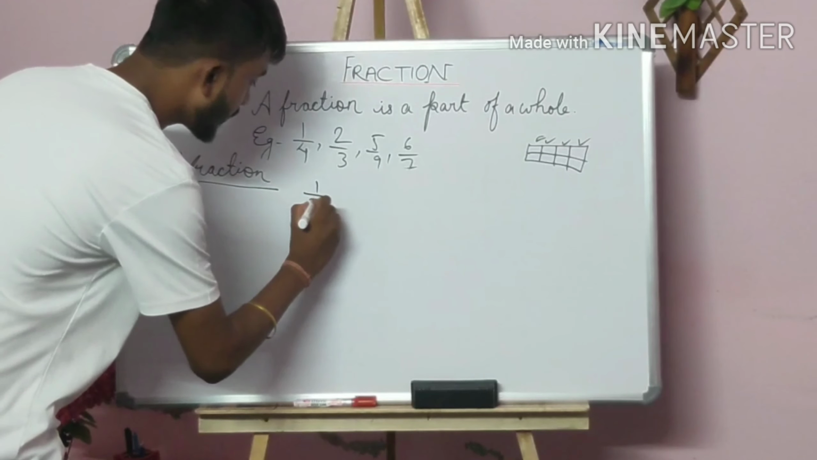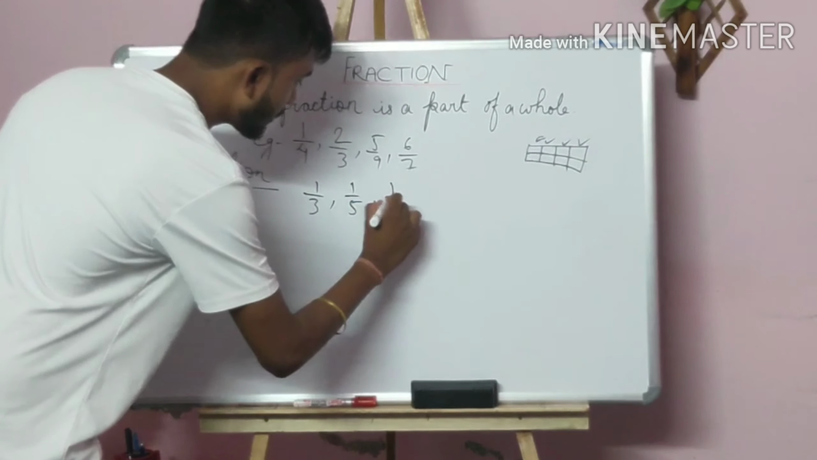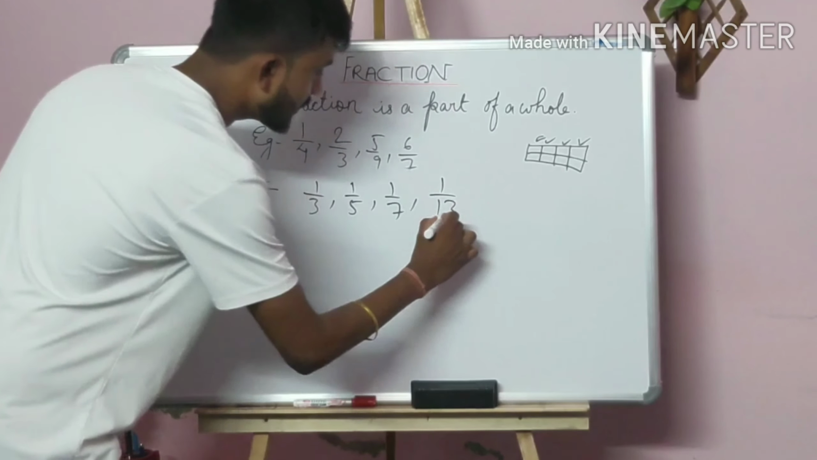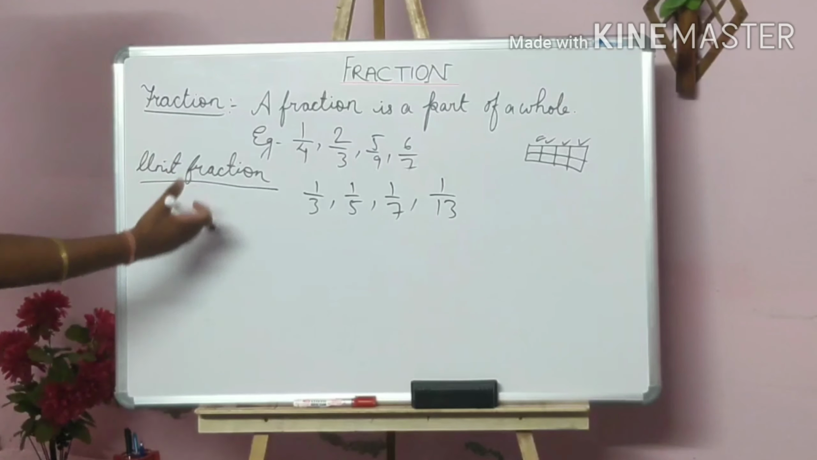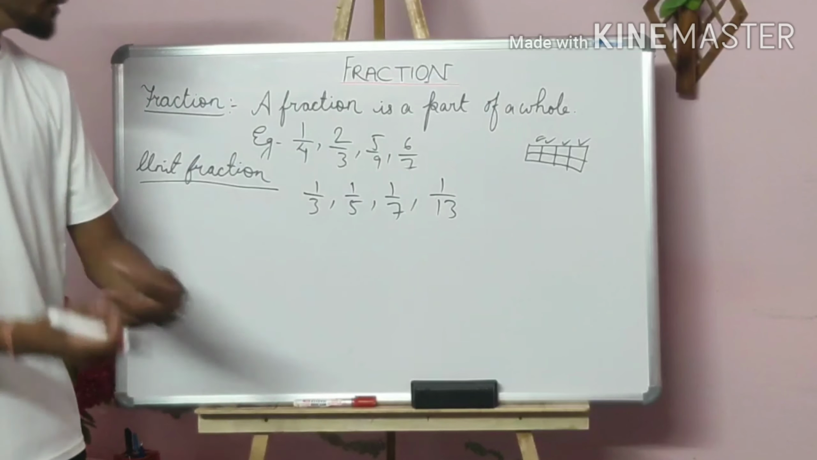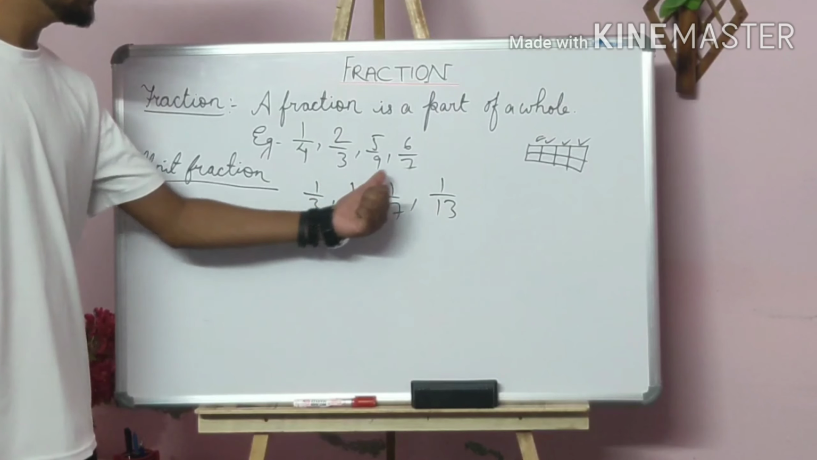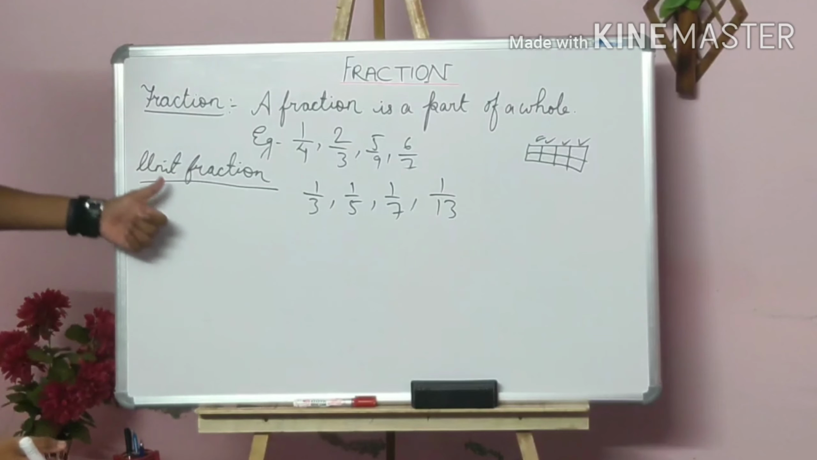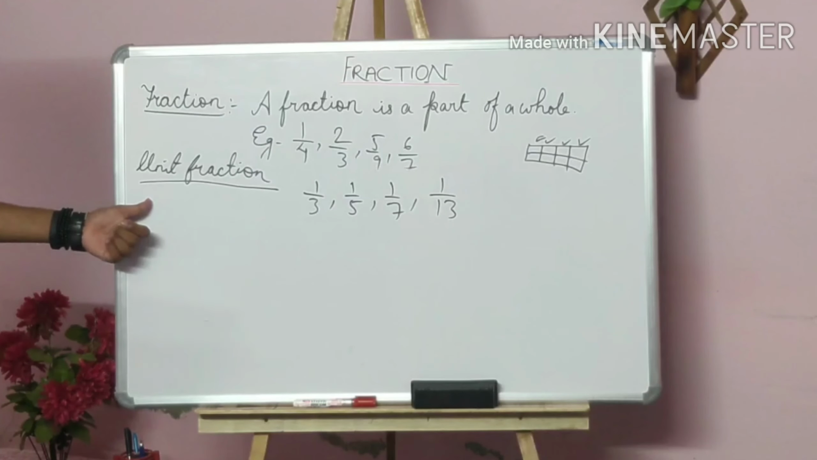Suppose 1 by 3, 1 by 5, 1 by 7, 1 by 13. They all are unit fractions. Why are they unit fractions? Because they have 1 in their numerator. All of them will be unit fractions. Okay, I think you have got the idea of unit fractions.